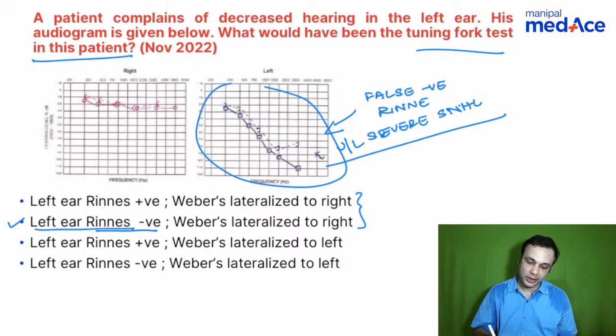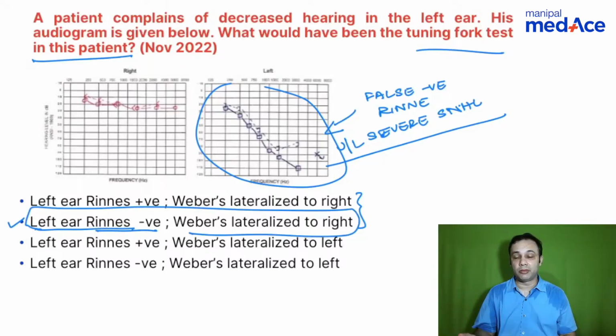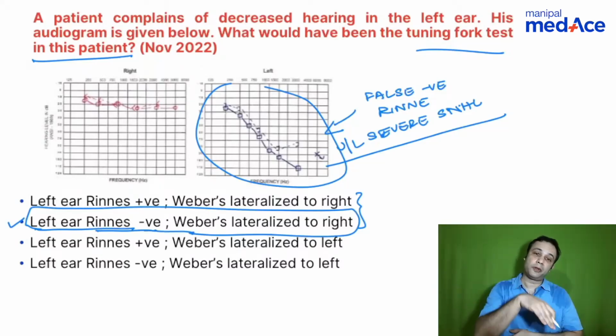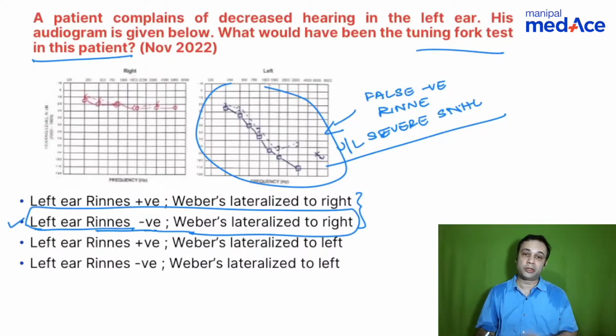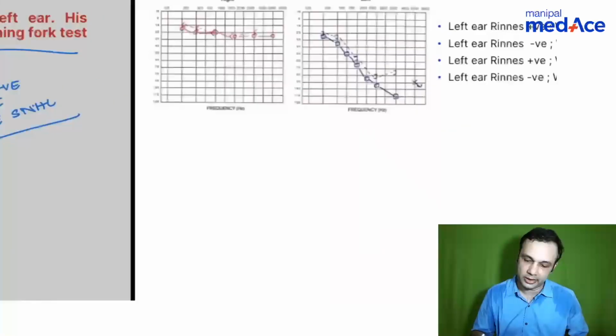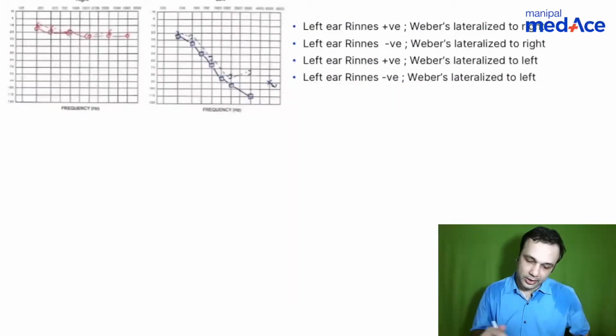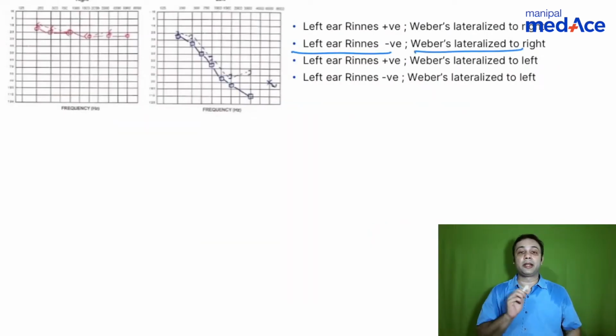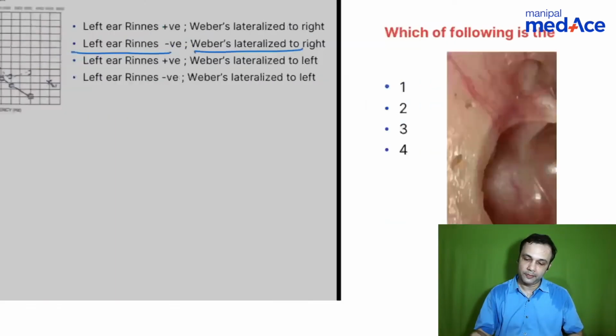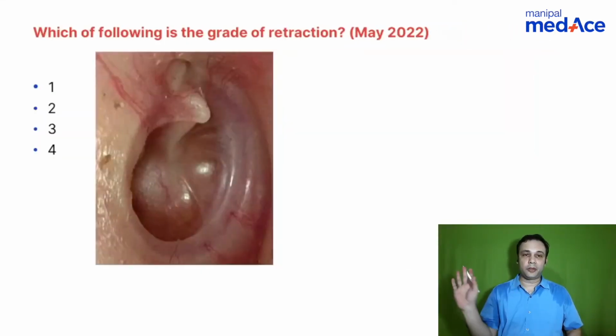So this could be the answer in this case, basically because of the fact that they have not mentioned about masking. And if you're looking at a Rinne's test, which I've already discussed, it becomes a false negative Rinne. It gets conducted to the opposite side. So bone conduction can become better than air conduction in tuning fork tests. Okay, this is what I've already discussed. So the answer would be left ear Rinne's negative and Weber's lateralized to the right. Okay, straightforward question. Yes, correct.